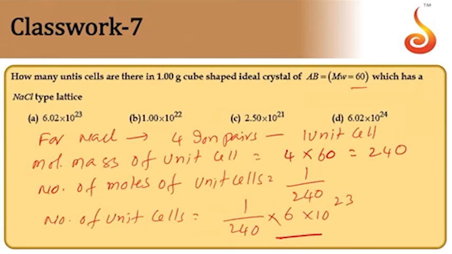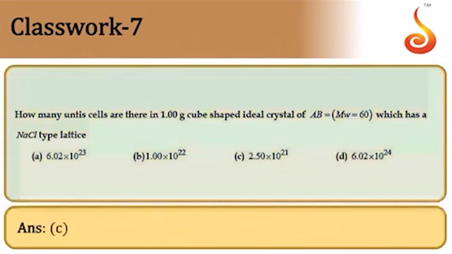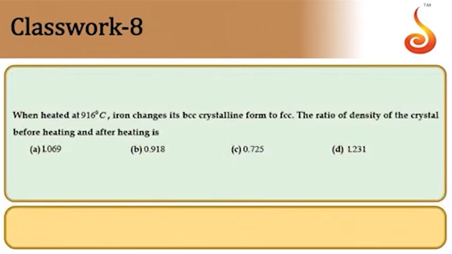On simplification, the value comes to option C, 2.5 into 10 power 21. So, for NaCl, 4 ion pairs are there for each unit cell. Therefore, molar mass of unit cell is 4 into mass of one pair, which is given there. So C is the answer.